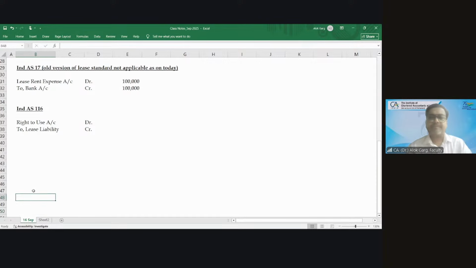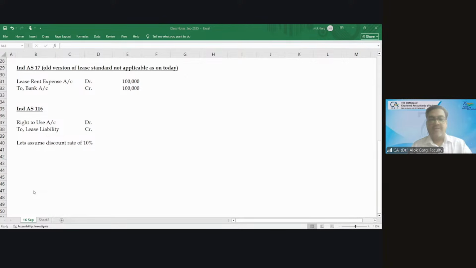So friends, now the question is, sir, what is the number? Right to use asset account debit to lease liability. What is the number here? The standard says that you have to capitalize the right to use asset on the basis of the present value of lease rentals. Let's assume a discount rate of 10%. So now let's compute the present value of the lease rental.